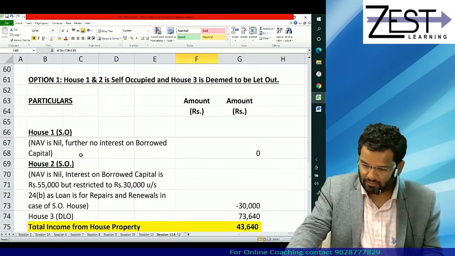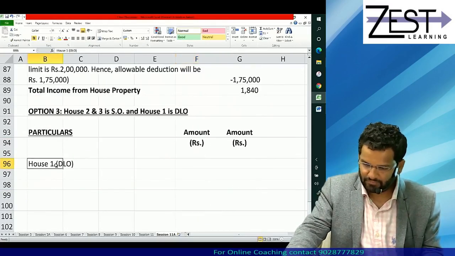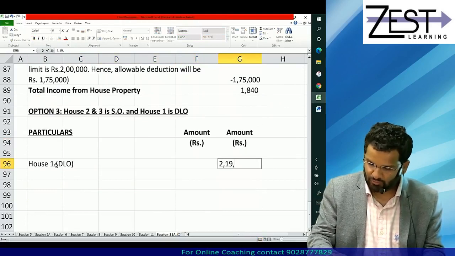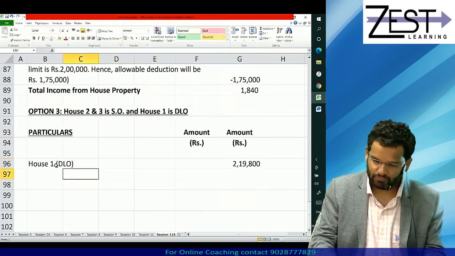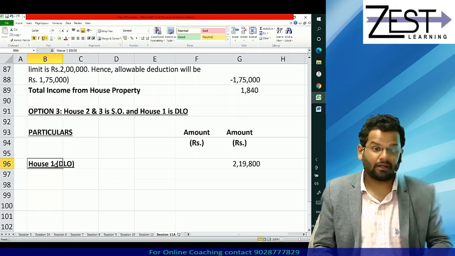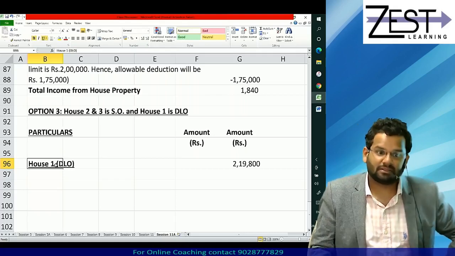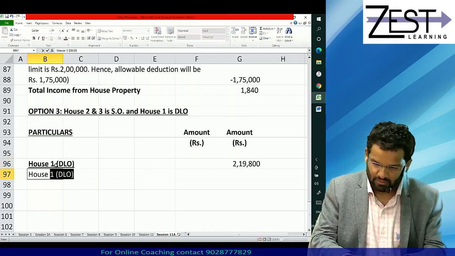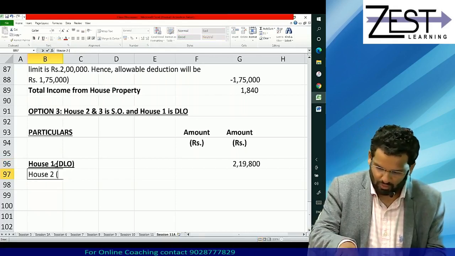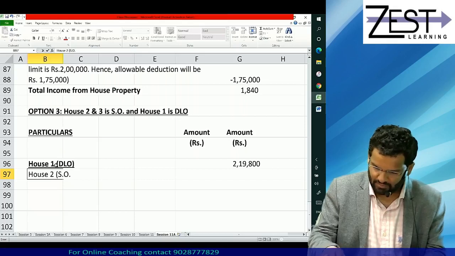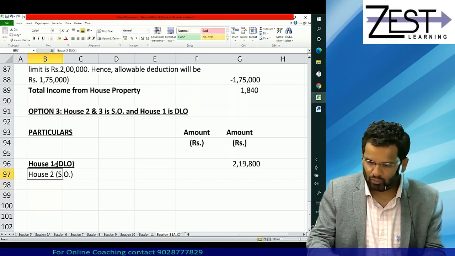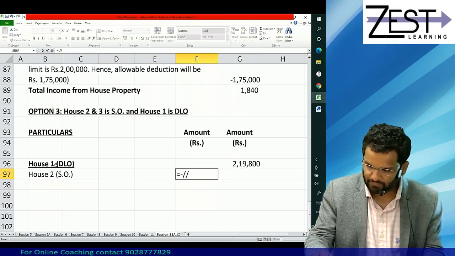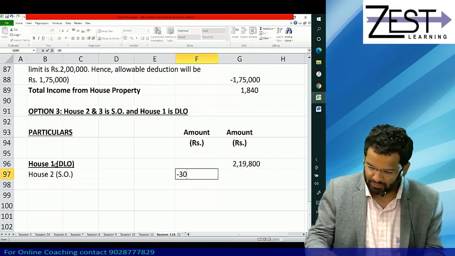It's 2,19,800, isn't it? Now some very important learning coming to you. After getting that learning, please note it in the top margin. See what is that learning. House 2 is self-occupied, and now no need to tell you, loss from it is 30,000. Yes or no? Already you know why.